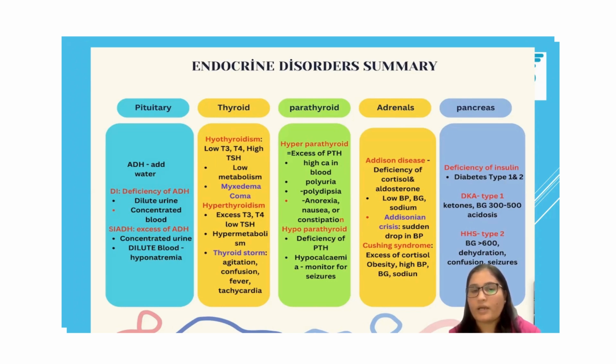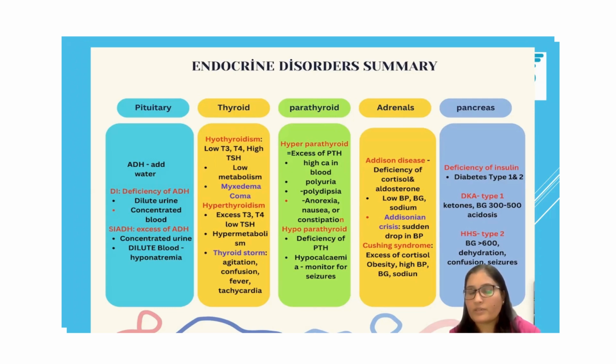On the other side, hyperthyroidism is when there is an excess of T3, T4. As I said, T3, T4 control metabolism. So if there is a high level of T3, T4, there will be high metabolism in these patients. They will have weight loss, heat intolerance, and we monitor these patients for thyroid storm. Thyroid storm is when there is too much T3, T4 in the blood, and there will be super high metabolism. The patient will be agitated, confused, with fever and tachycardia.